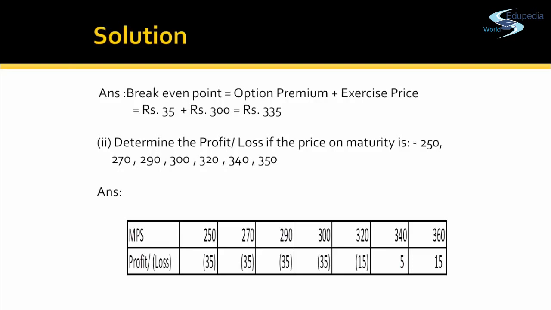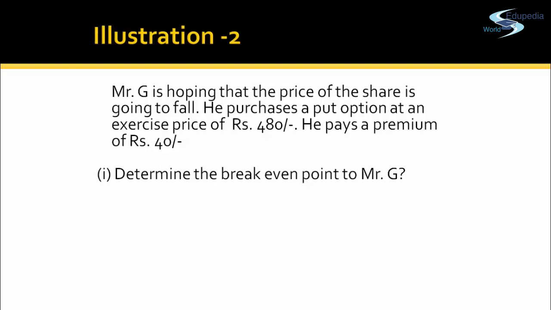Mr. E will have a benefit for an amount over and above the break-even point. So at 340, Mr. E will have a gain of rupees 5, and when the market price is 360, Mr. E will have a profit of rupees 15. Let's do one more example.